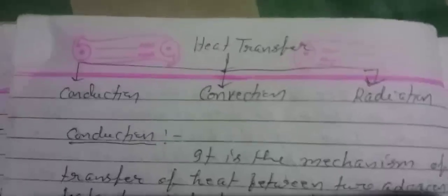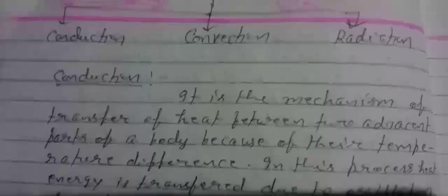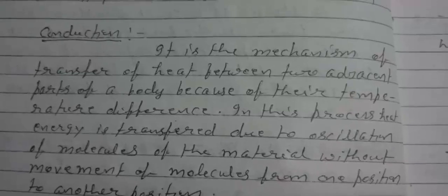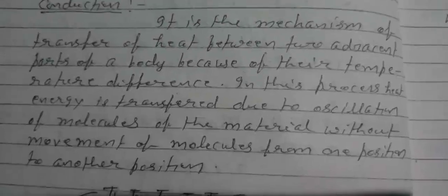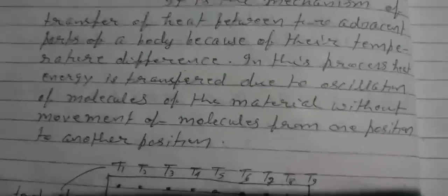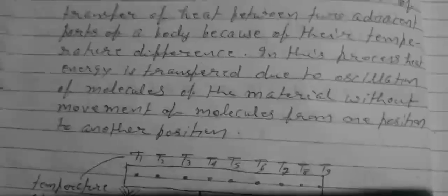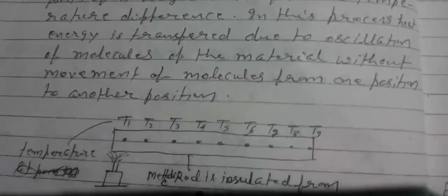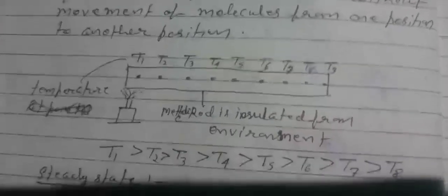Now heat transfer. Our next topic is heat transfer. There are three modes of heat transfer: conduction, convection and radiation. Let's start with conduction. It is the mechanism of transfer of heat between two adjacent parts of a body because of their temperature difference. In this process, heat energy is transferred due to oscillation of molecules of the material, without movement of molecules from one position to another position.